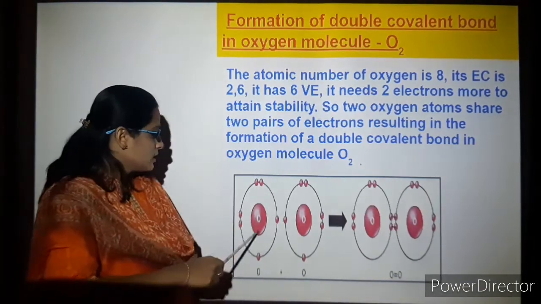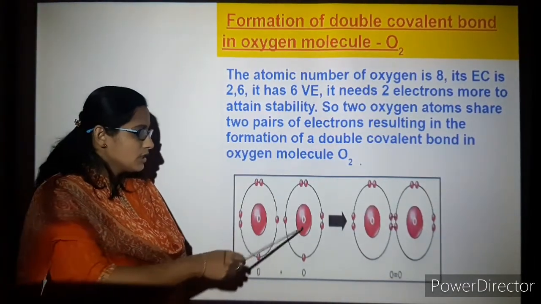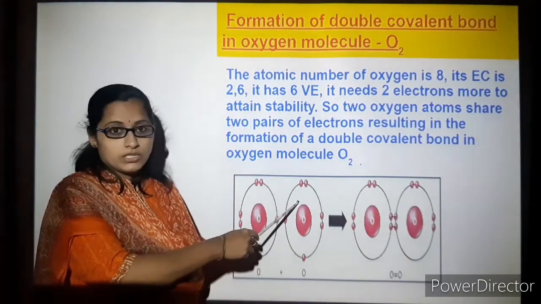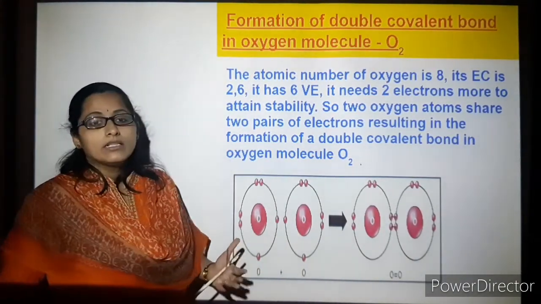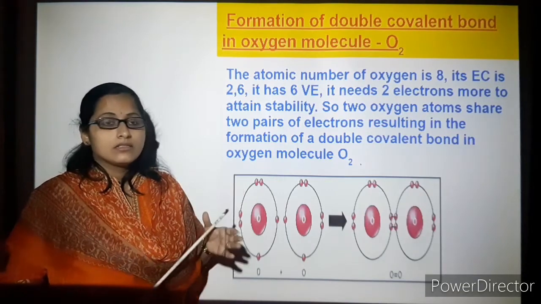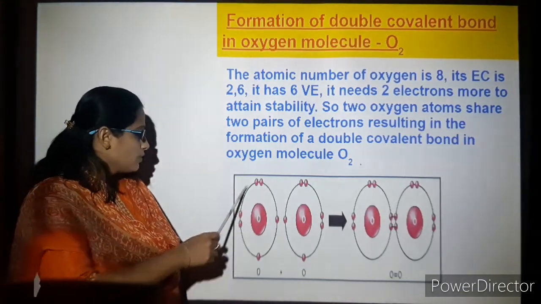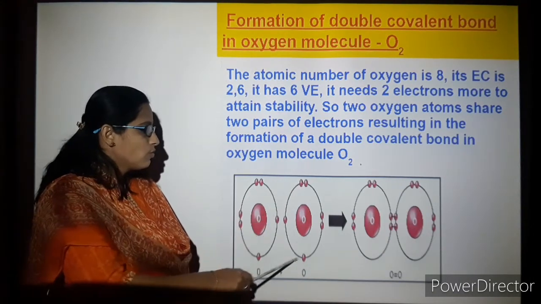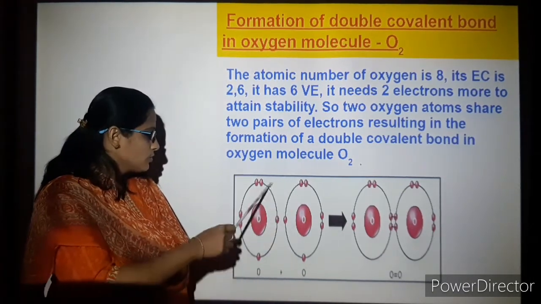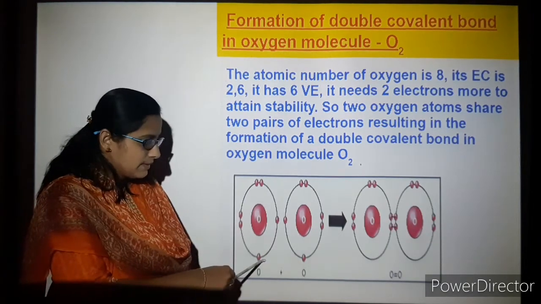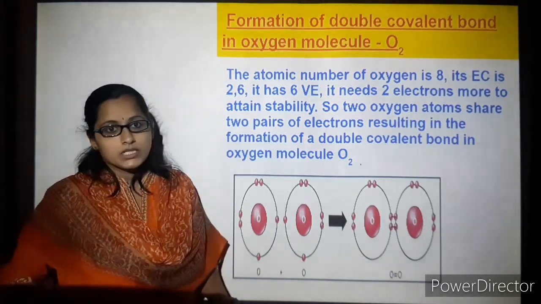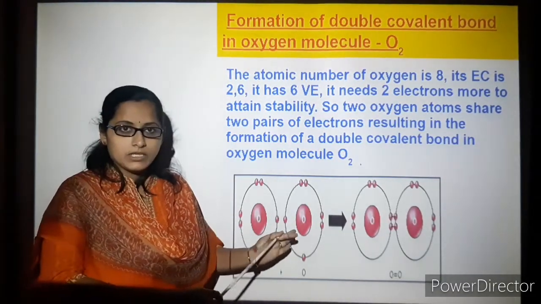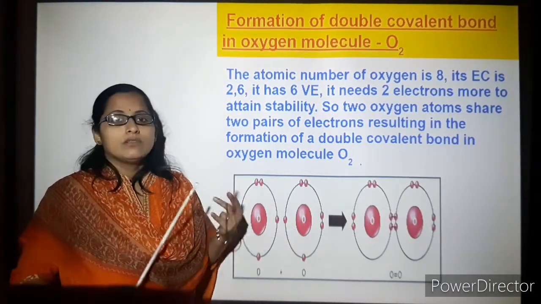So here we can see that one atom of oxygen and another atom of oxygen are going to share their electrons so that each oxygen has an octet. So you can see here that the outermost shell has 6: 1, 2, 3, 4, 5, 6 and 1, 2, 3, 4, 5, 6. So what it needs to do now is, each atom is going to share two pairs.